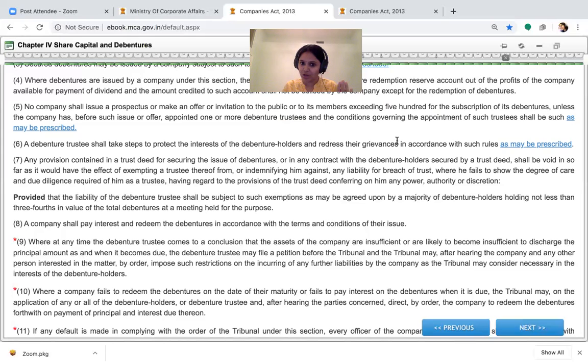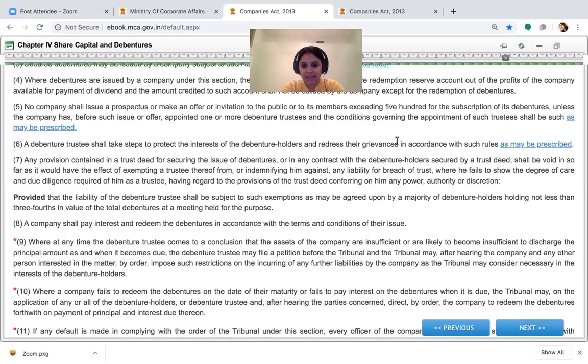And in the worst case, if there was a default, then the whole power of taking charge of the asset, disposing of it, realizing the funds and settling the debenture holders is done by the debenture trustee. This is the role of a debenture trustee. So does he play a neutral role between the author and the beneficiary or not? Yes, he does. Naturally, that character cannot be somebody closely inclined to the company, the author of the trust. Therefore, he cannot be a promoter. There are restrictions on a director, a major stakeholder or a major creditor being a debenture trustee. Who cannot be a debenture trustee is again a subject matter of discussion.